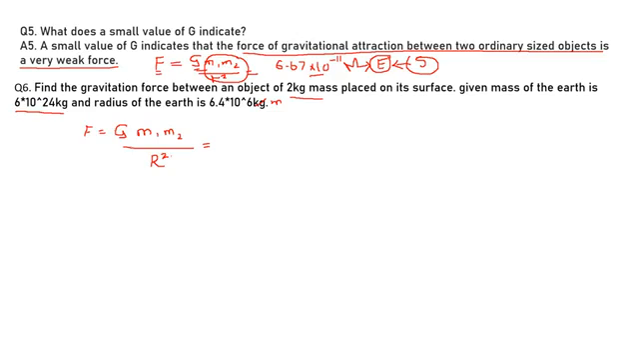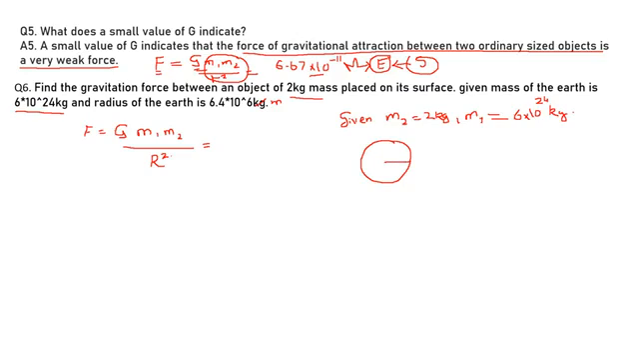I'll explain why I have considered the radius of the Earth. First, we are supposed to write the given. In the given, the mass of the object I will consider as m2, that is 2 kg. The mass of the Earth I am going to consider as m1, that is 6 into 10 to the power 24 kg, and then the radius of the Earth. Let me draw a radius. See, radius of the Earth, right?